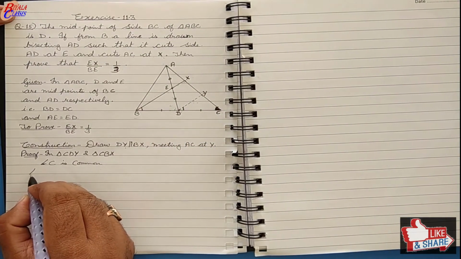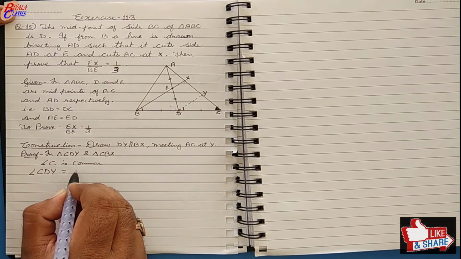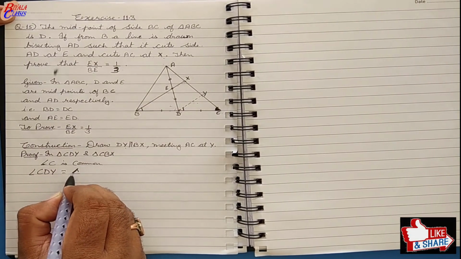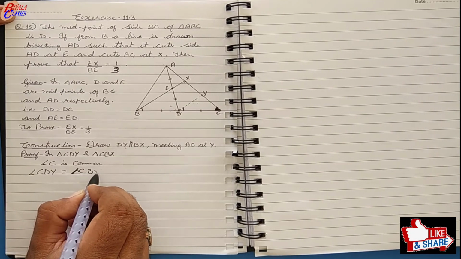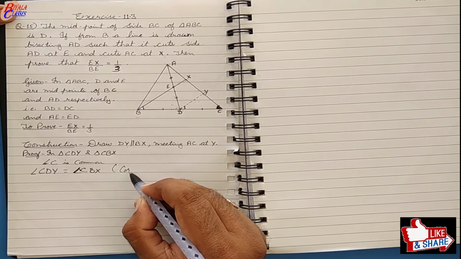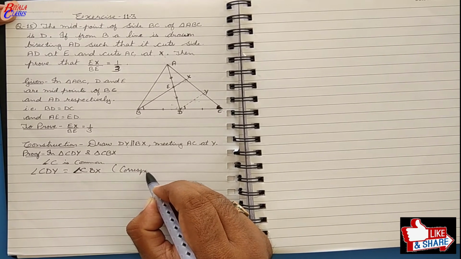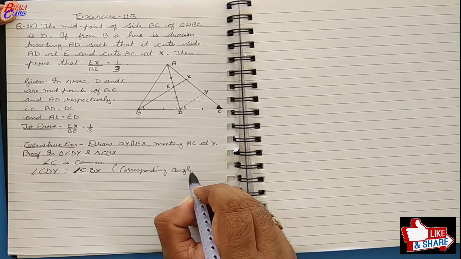So you can write here that angle CDY is equal to angle CBX. These are the corresponding angles.